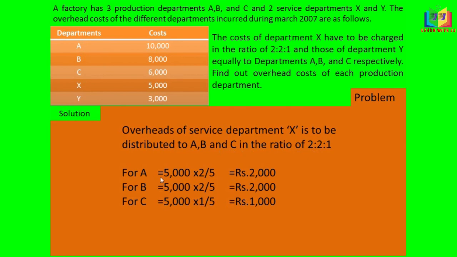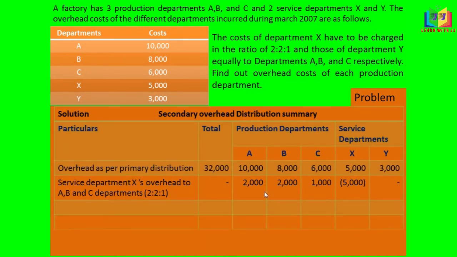So for A, 5,000 into 2 by 5 gives 2,000, for B 5,000 into 2 by 5 gives again 2,000, and for C 5,000 into 1 by 5 gives rupees 1,000. I will write this in the production department columns: for A 2,000, for B 2,000, and for C 1,000.